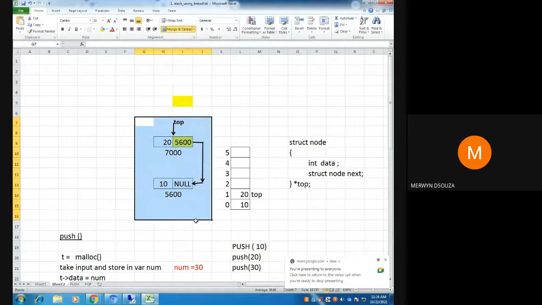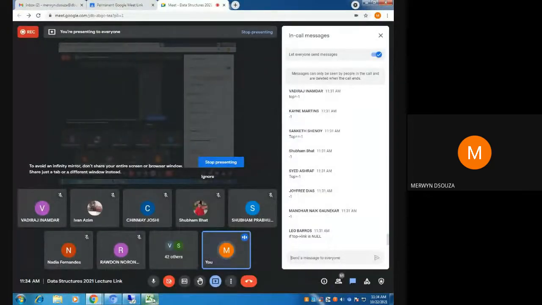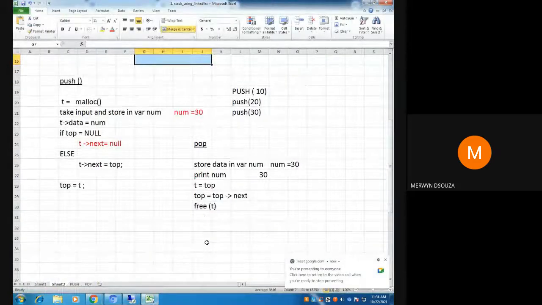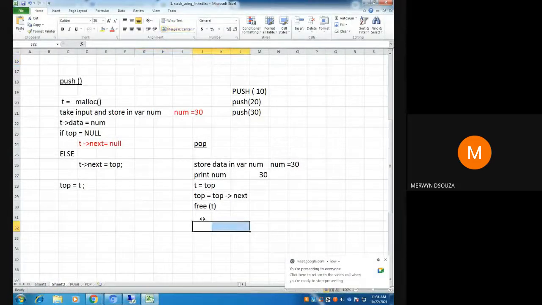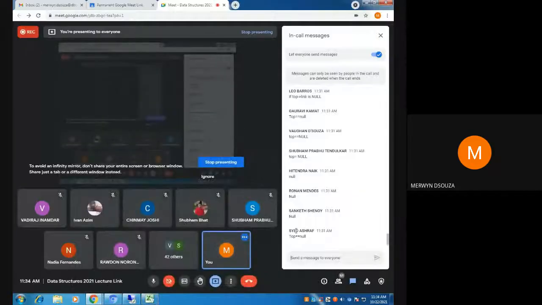Now the same thing in a linked list. If you are checking for an underflow, what will be the value of top? Top will be equal to null. Correct. So you can check for that. You can write the underflow condition. I have not written it. Is everyone okay? Everyone has understood how it works.